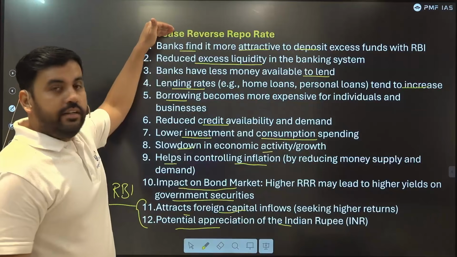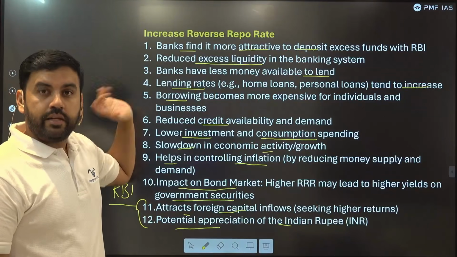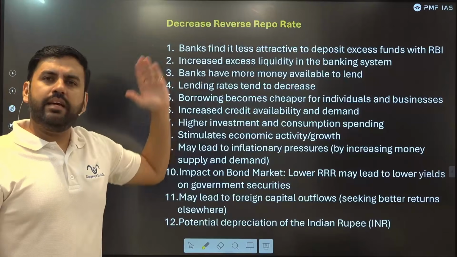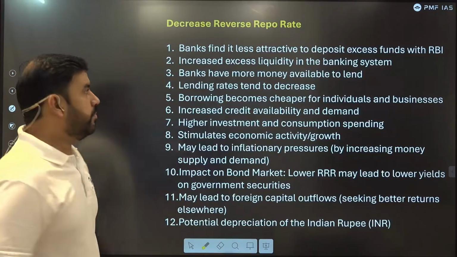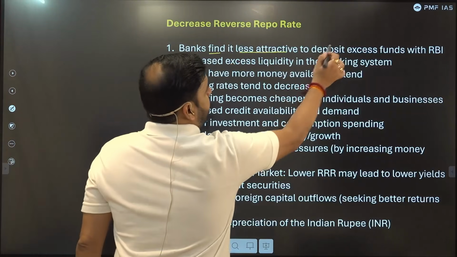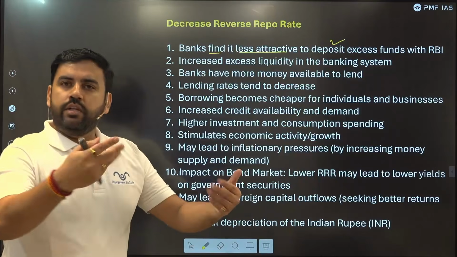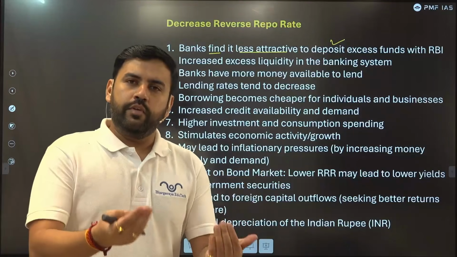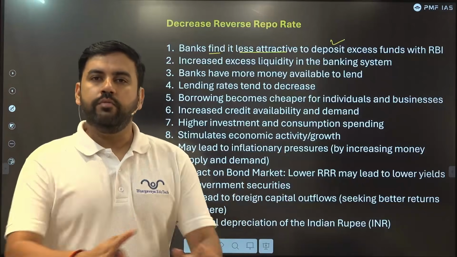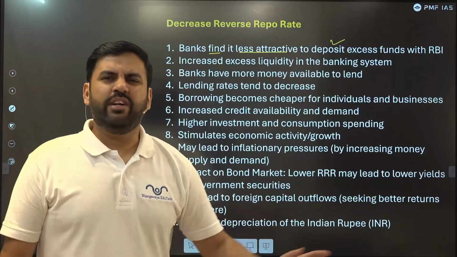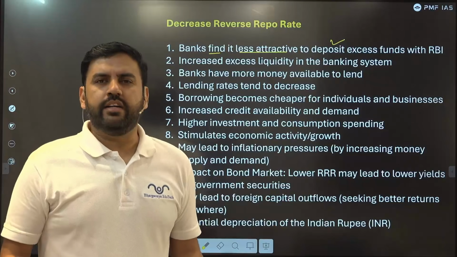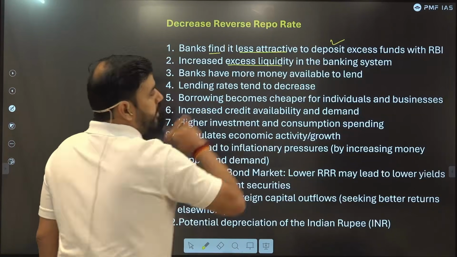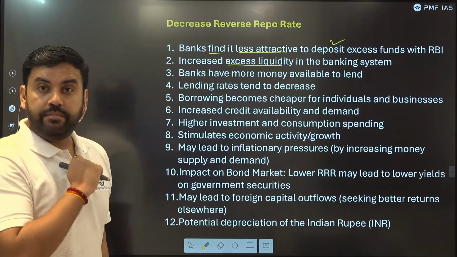The same will happen in the reverse case. Let's say there is a decrease in the reverse repo. Same thing will happen, but in the opposite direction. Banks find it less attractive to deposit with RBI. They will tell the RBI, we don't want to keep money with you. Even if you open the window for a reverse repo, we don't have money to keep with you because the rate of interest is very less, and we don't find it attractive. They have excess liquidity. SBI will have more money with them.